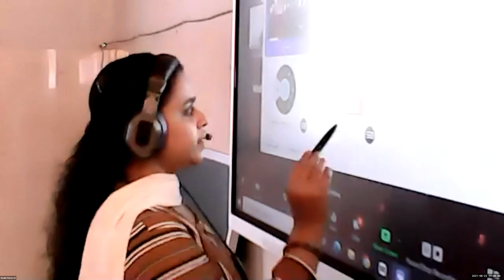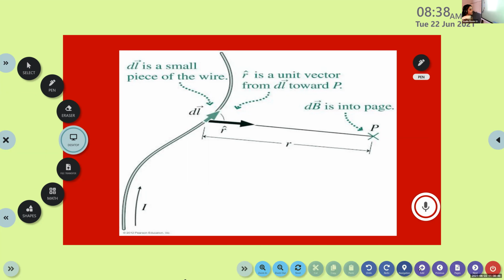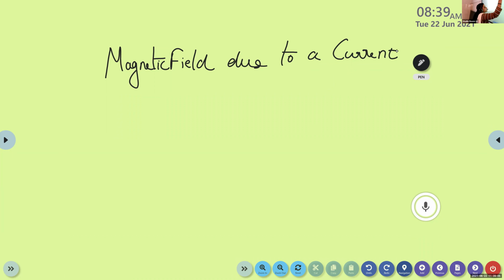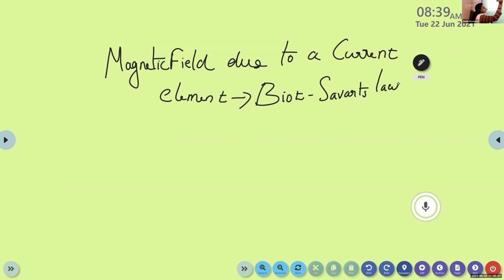The topic that we are going to discuss is the magnetic field due to a current element.